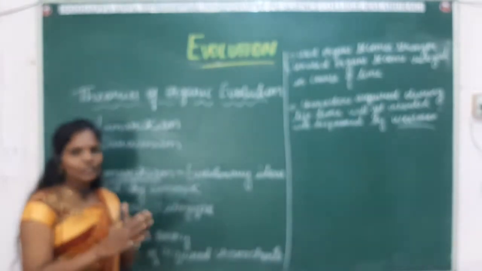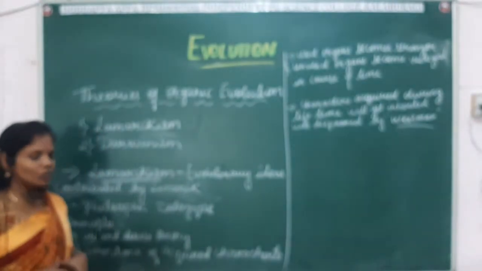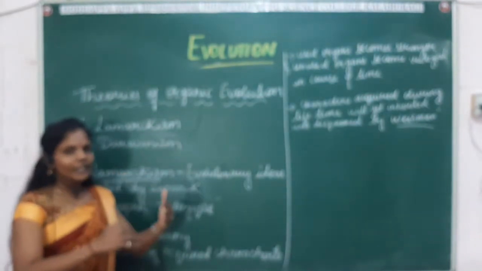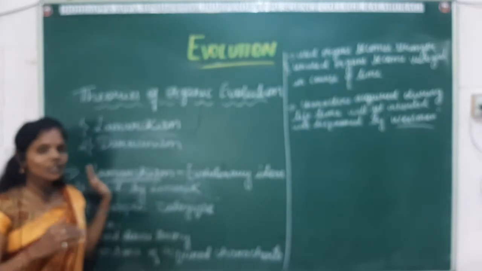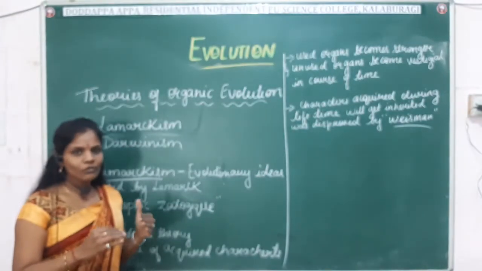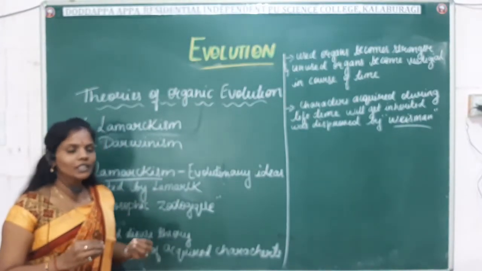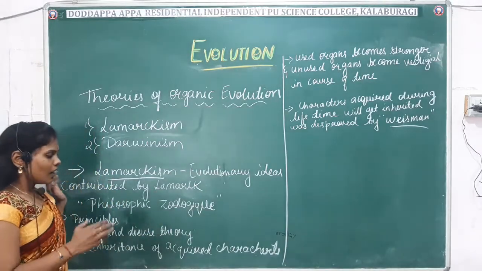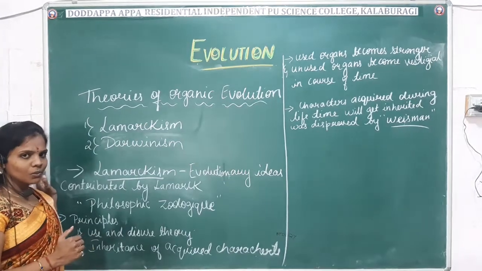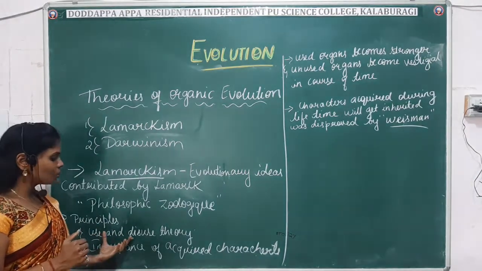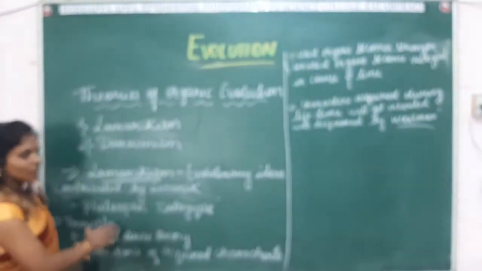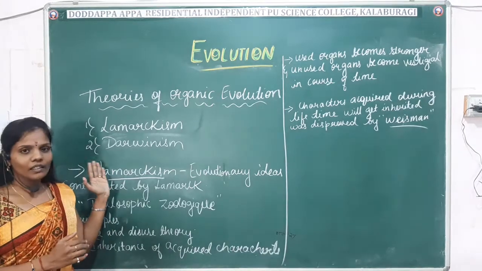His ideas were written in the book which is commonly known as Philosophie Zoologique, or Philosophic Zoology. Lamarck contributed all his ideas in the form of a book. The name of the book is Philosophic Zoology. Okay, so Lamarck has given two principles, for example, the use and disuse theory and inheritance of acquired characters. These are the two principles or theories given by Lamarckism.